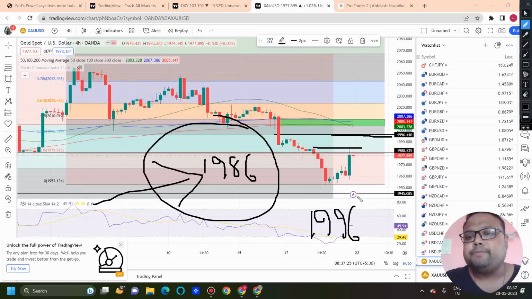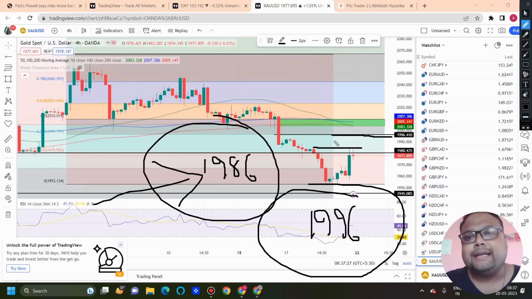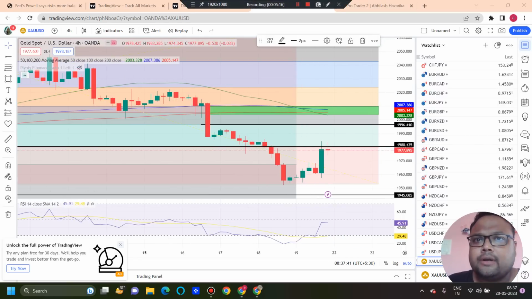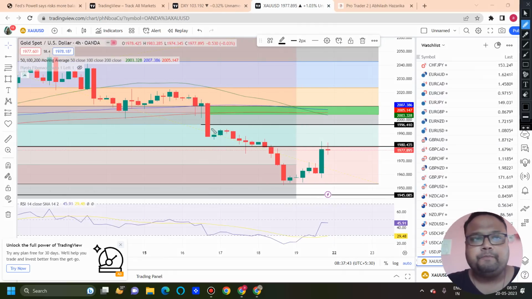You can expect some selling pressure around 1996. Here we are simply using FIBO 38.2. If the market struggles around this area, if you see price rejection from above, you can consider a sell position around 1996. And the strongest resistance on the chart of gold is around 2005 to 2010.